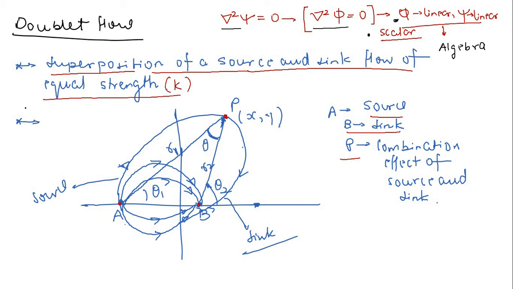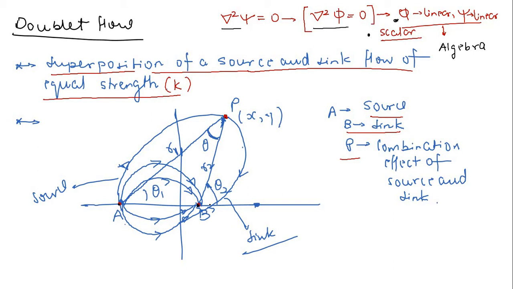So now let me go ahead. Let us say I have a source flow at point A and a sink flow at point B, right? So let me consider 2 points. At point A I have a source flow, at point B I have a sink flow. Now let me take another point P. So what is this point P? This point P represents the combined effect of this source and sink flow. So let me take this arbitrary point P.